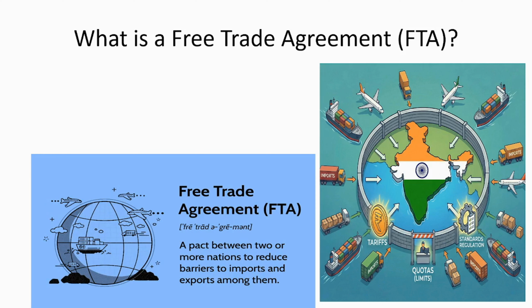So now we have all these trade barriers. Now what is a free trade agreement? Let us say two or more countries come together and make a pact among themselves to reduce these barriers for imports into the country and exports from the country to another country. When countries make these kinds of agreements, it is called a free trade agreement.